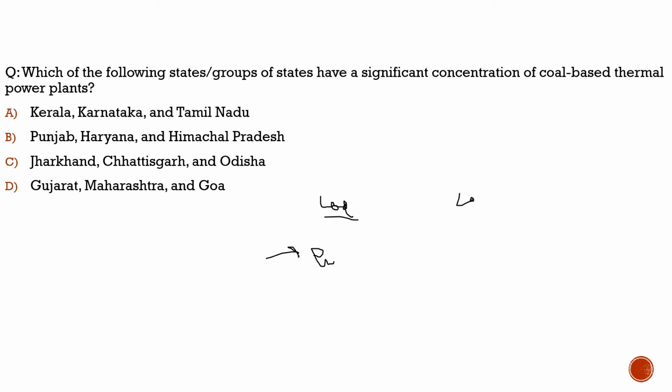Now here, what are the states which mostly use coal-based thermal power plants to generate energy? These states are Jharkhand, Chhattisgarh and Odisha. These are the states which use coal-based thermal power plants, because coal is in abundance in these states.